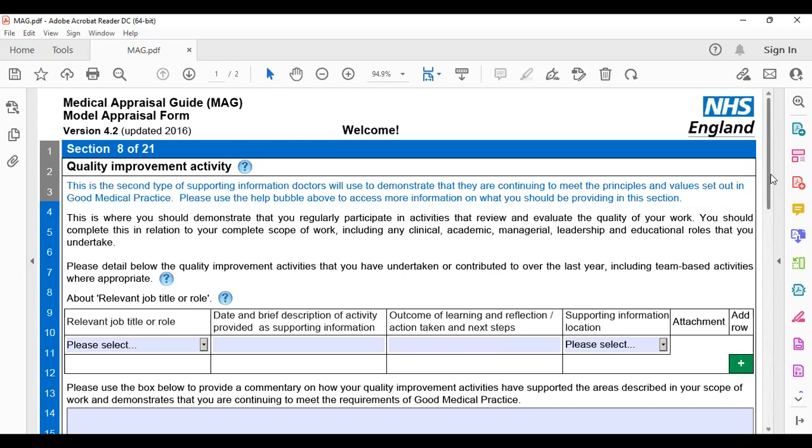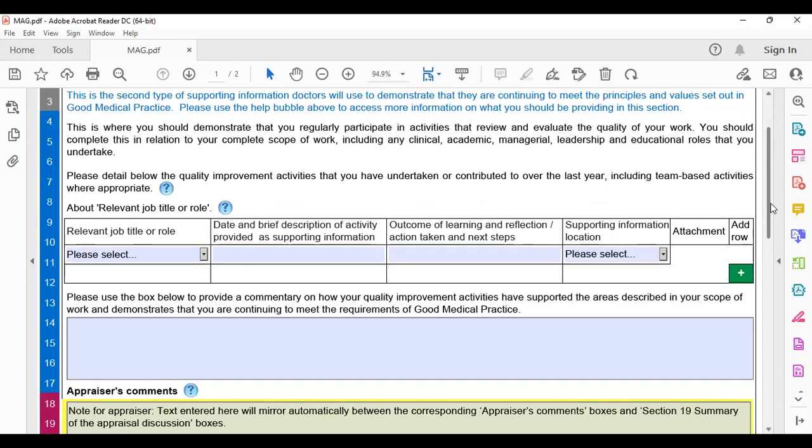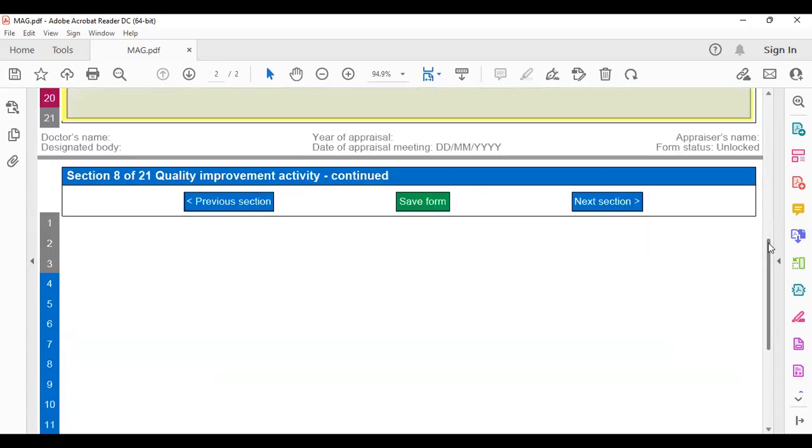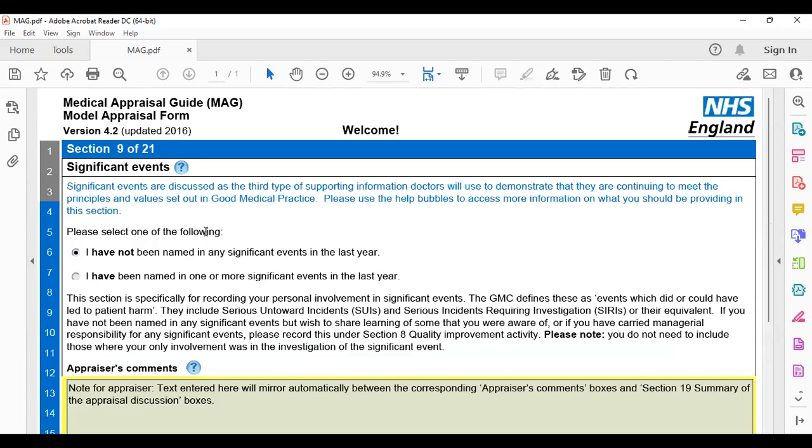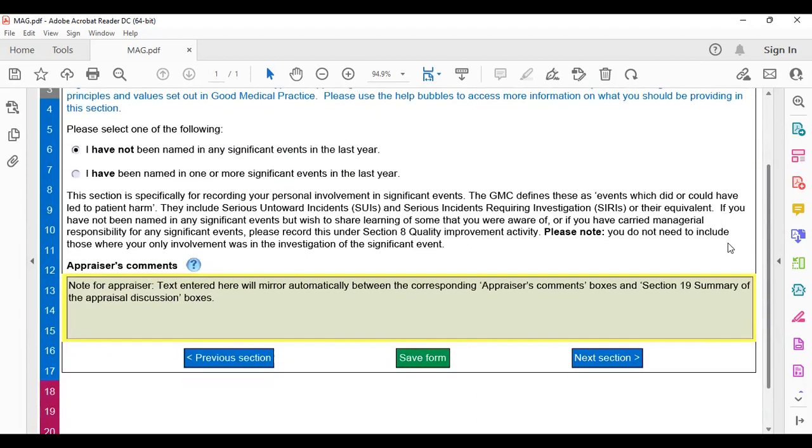Again, quality improvement activities, as we discussed, whatever you have done, you will be writing it down here. It will not only include audit and QIP, you can include other stuff as well. Mortality, morbidity, MDT, teaching, everything. If there is any significant event, you can mention that. If there is none, then write I have not been named in any significant event. And the certificate you have got from your hospital, you will be attaching that certificate.